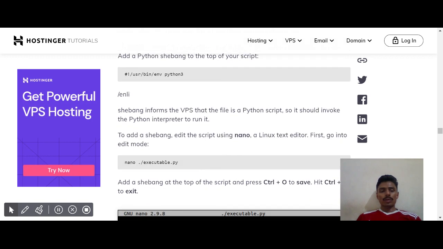So the next one is #!/usr/bin/env python3. The shebang informs the VPS that the file is a Python script, so it would invoke the Python interpreter to run it.